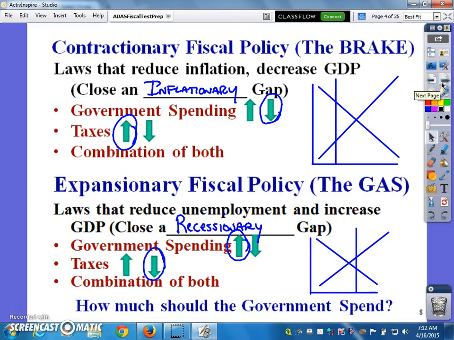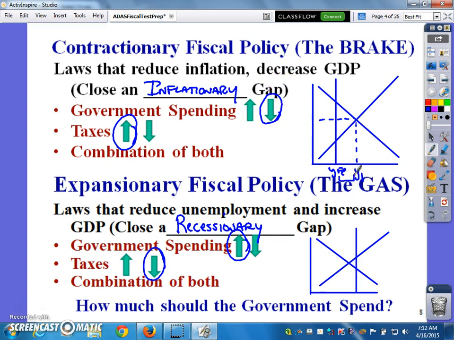So when we talk about our car analogy, when the economy is running too hot and we're all the way out here, past long run, there's YFE, there's where we are right now. We have to slow the economy back. Well, we want a contractionary fiscal policy because right now we're in an inflationary gap, and here is our gap right here.